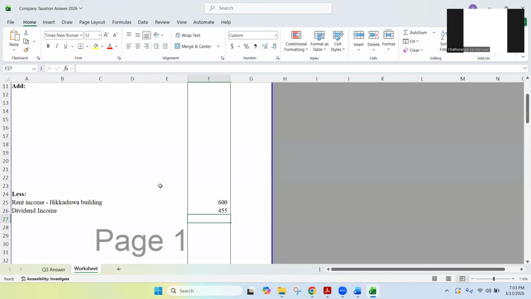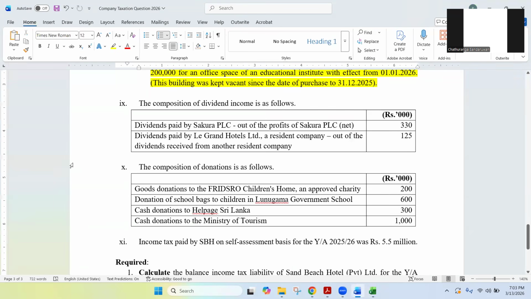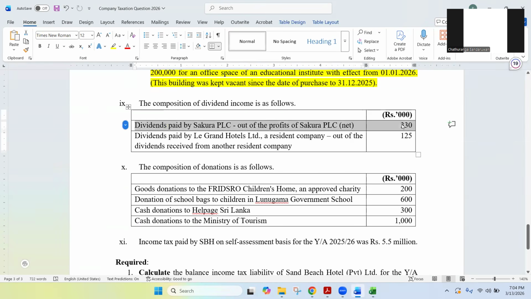Now what? Dividend income should be considered as an investment income. Now we'll take one by one and see. Okay, the first one is dividends paid by Sakura PLC. If you can remember, out of the profits of Sakura PLC, Sakura PLC has paid us dividends of 330. What do you think? What is the tax adjustment here? Do we need to write it separately again, coming under investment income?